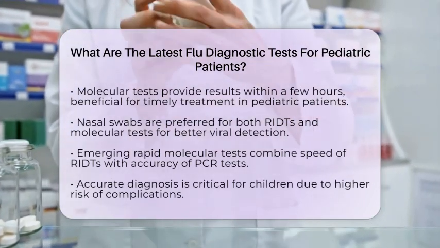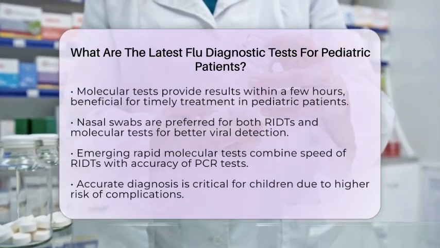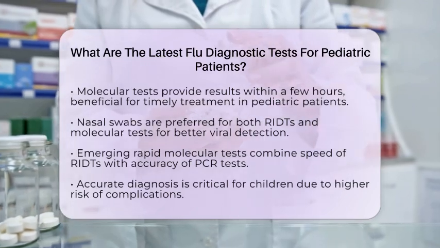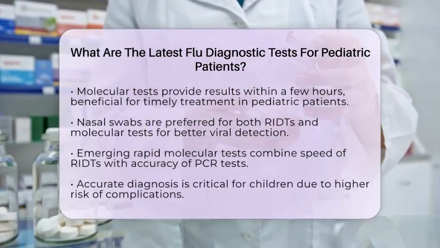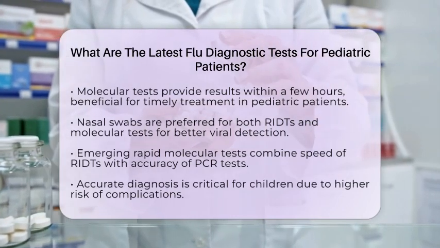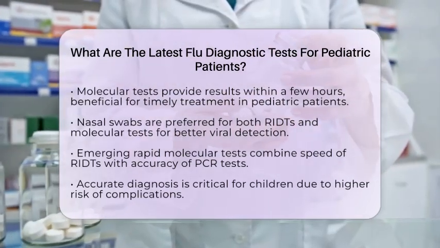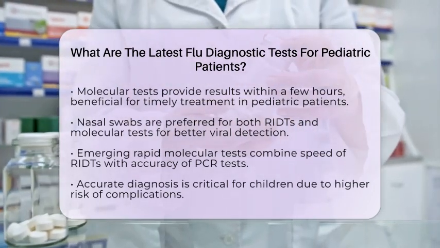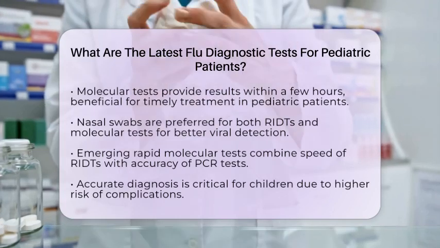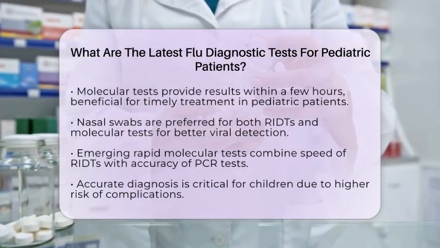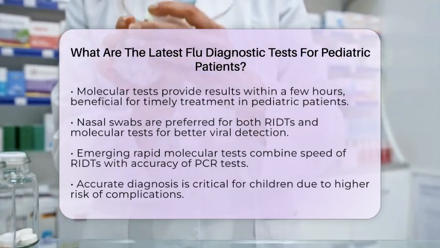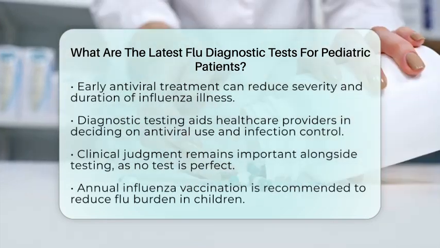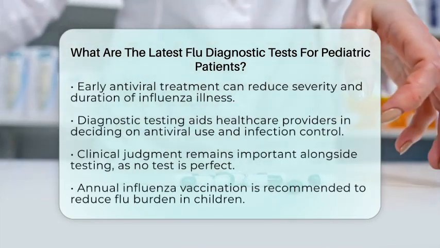There are also emerging rapid molecular tests that combine the speed of RITs with the accuracy of polymerase chain reaction tests. These are becoming more accessible and are improving point-of-care diagnosis in outpatient and emergency settings. For children and infants, accurate and timely diagnosis of influenza is essential. This is because they are at a higher risk for flu complications, and early antiviral treatment can help reduce the severity and duration of illness. Diagnostic testing plays a key role in helping healthcare providers decide on appropriate antiviral use and infection control measures.